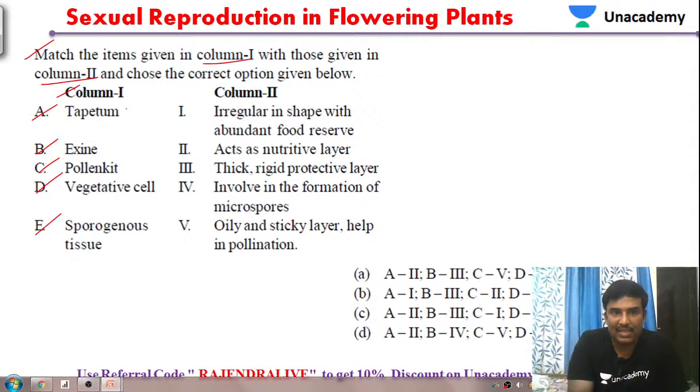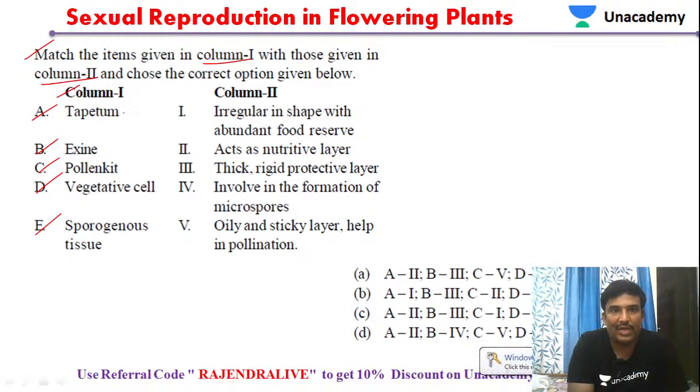Tapetum plays an important role. It provides nourishment for the development of pollen grains. Before that, let us see some other options also.